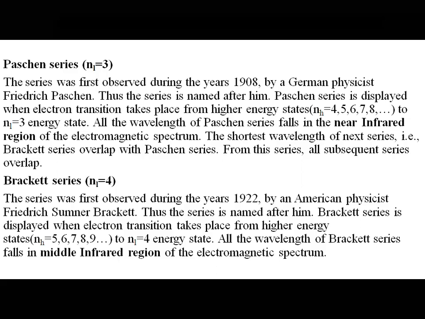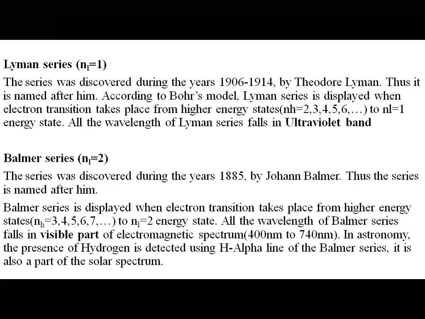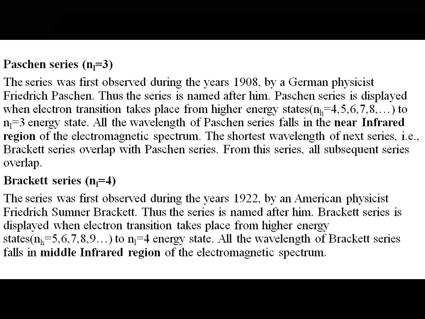The shortest wavelength of the next series, that is Brackett series, overlaps with Paschen. Next series onwards, all the subsequent series go on overlapping. Very clear distinct lines are seen for Lyman and Balmer. Yes, from Paschen onwards, the series spectral lines, those lines are called spectral lines, they overlap.